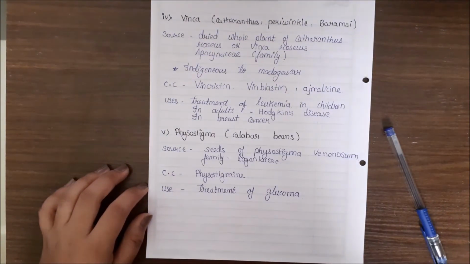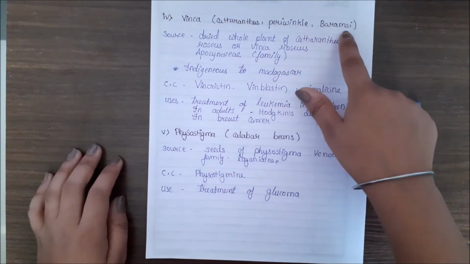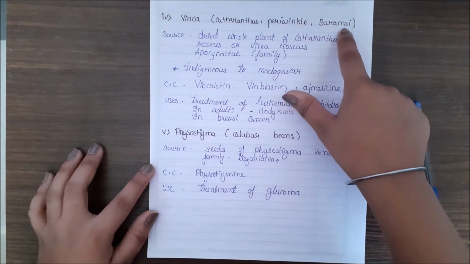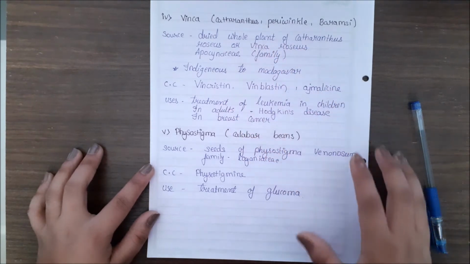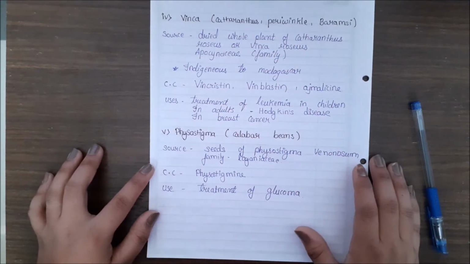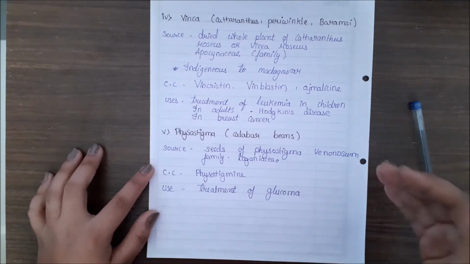Moving on to next is vinca. Vinca is also known as Catharanthus, periwinkle or Baramasi, that we can easily find in our gardens. Source: it contains the dried whole plant of Catharanthus roseus or Vinca rosea. Its family is Apocynaceae. It is mostly found in Madagascar.